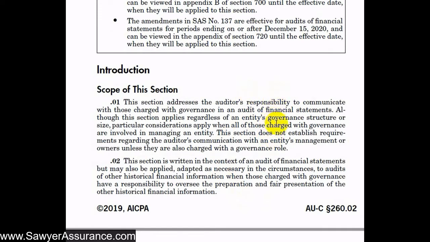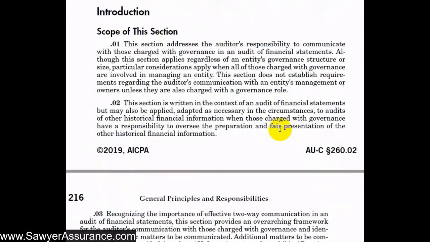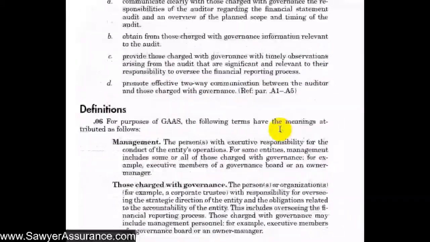This only applies to our communications with those charged with governance and not to communications with the entity's management. But in some cases, the entity's management has governance roles, and so we have specific requirements for those situations. Before we get too deep into this, it might be a good idea to look at the definitions of what is management and what is those charged with governance. And they have those definitions here.